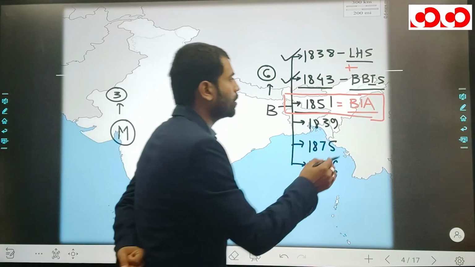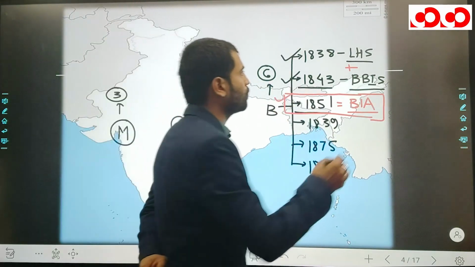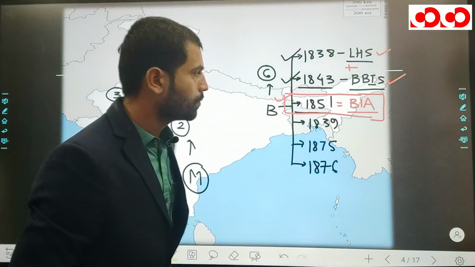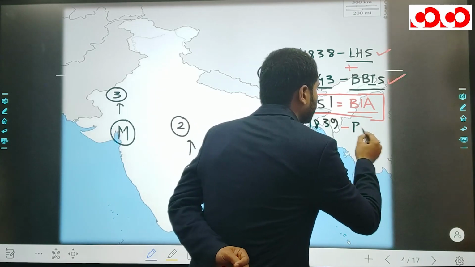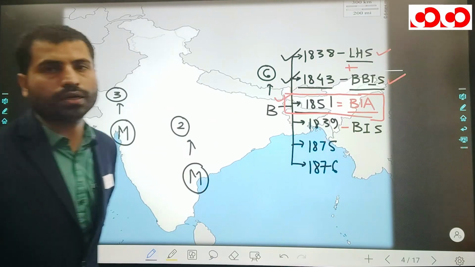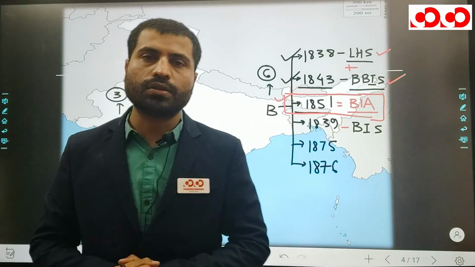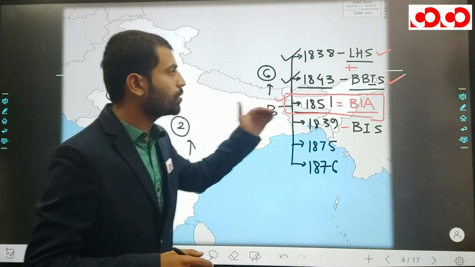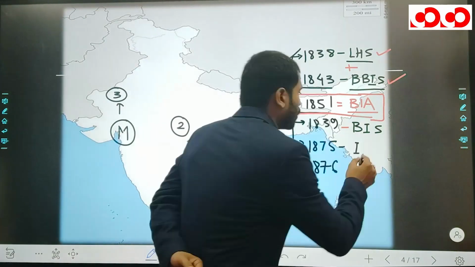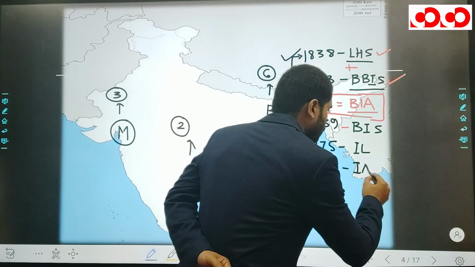It means the British India Association was formed in 1851 by the merger of 2 associations, Landholder Society and Bengal British India Society. In 1839, the name of the organization is British India Society, and it was formed in 1839. Now this is the situation in Bengal. These are nothing but the early political associations. You can also remember in 1875 the Indian League, and in 1876 the Indian Association.